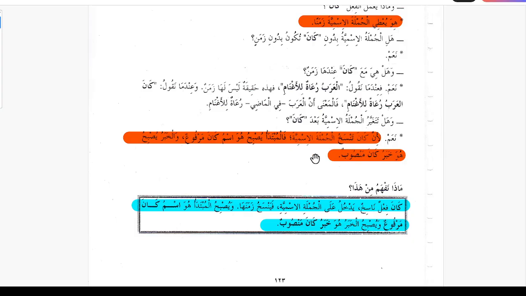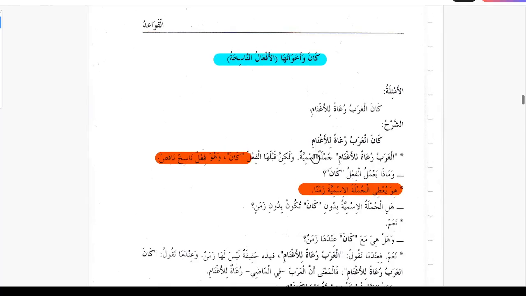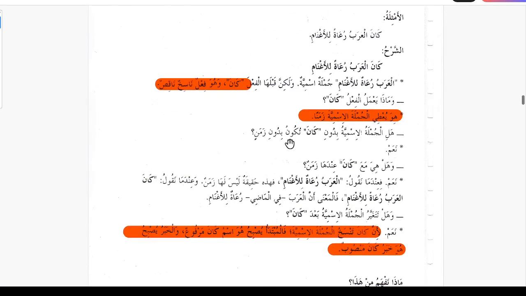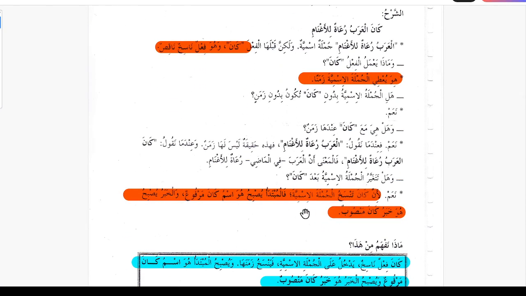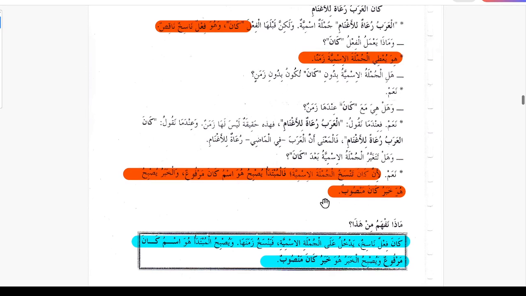Naam, yes. That is why it's called afalun nasikha, because it also cancels the function of jumla ismiya, just like harufun nasikha. Inna also cancels the function of jumla ismiya. Mubtada becomes ismu inna and khabar becomes khabru inna. Similarly, kana does the same thing but the opposite.